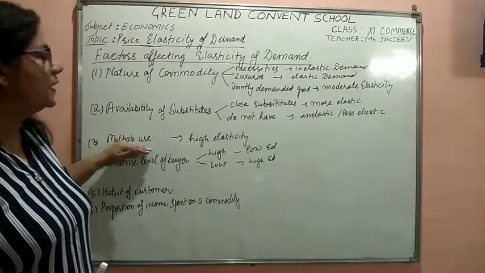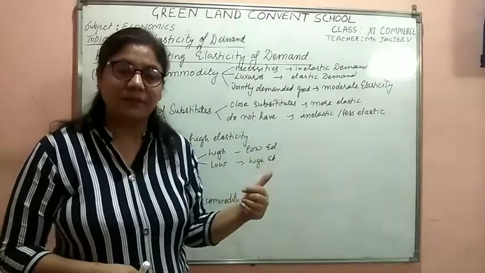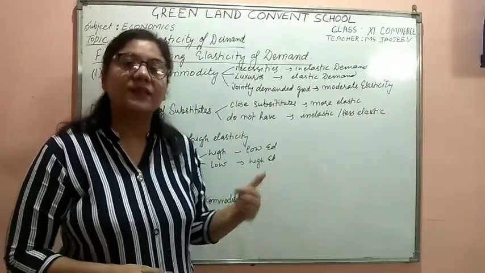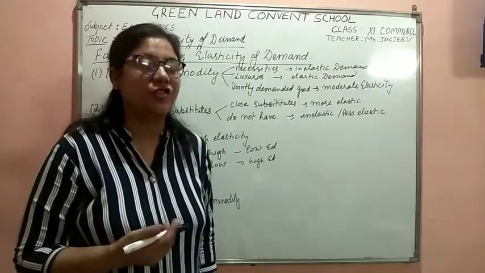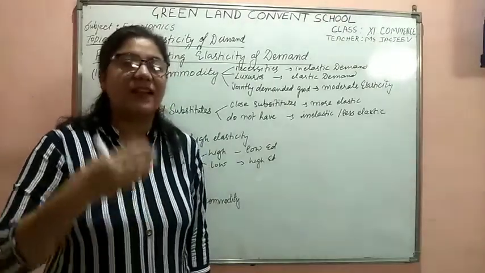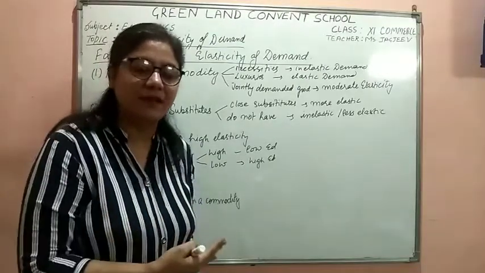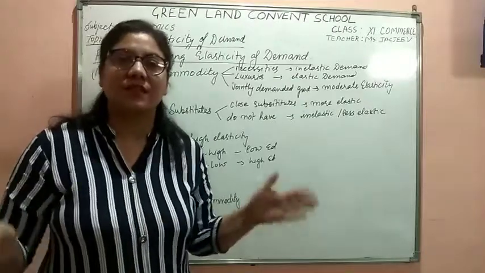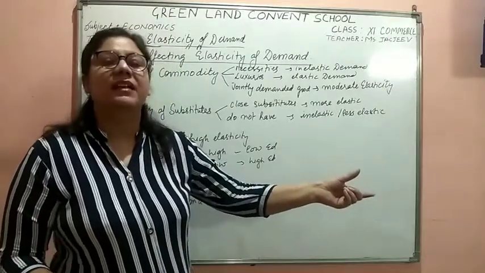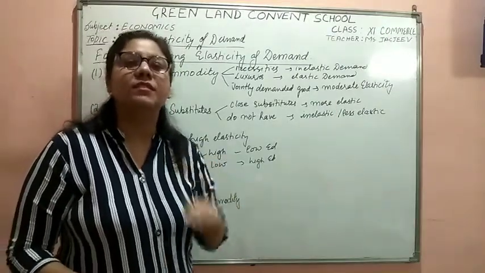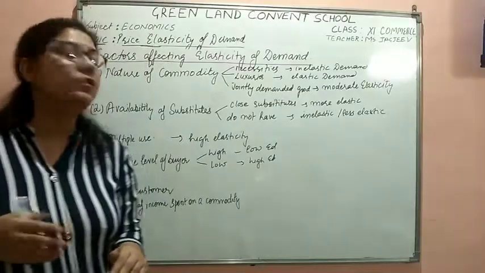The third point is multiple uses. Those commodities which have multiple uses, as I talked about earlier when I was talking about more than elastic demand. Like we talked about electricity. Electricity has multiple uses. If electricity becomes costlier, we would reduce some uses. Like we talked about milk. Milk has different uses. It could be used for making curd, kheer, paneer, ice cream and so on. So if the price of milk is lowered, we start using it for the other uses also. It means that it has a high elasticity of demand.